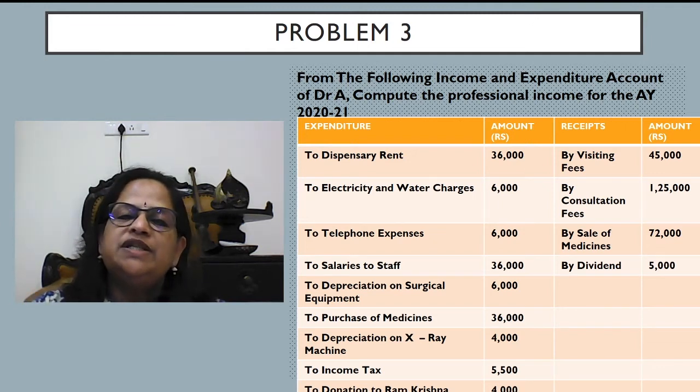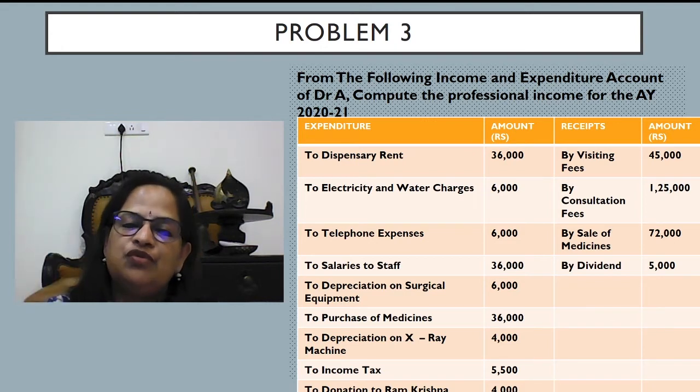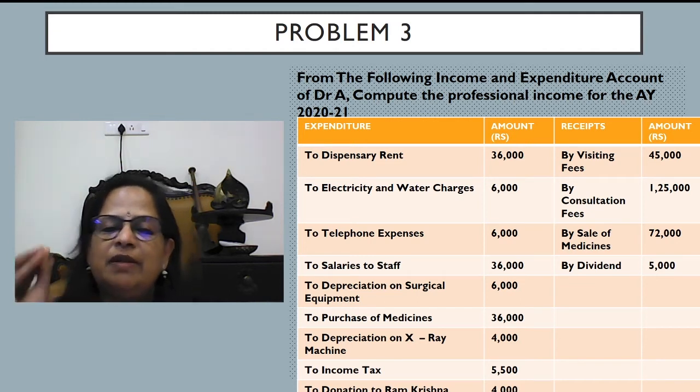So expenditure: dispensary rent can be allowed. Electricity and water charges can be allowed if it's used for this professional clinic. Telephone expenses can be allowed. We have to see the additional information if anything is there. Salaries to staff allowed. Depreciation on surgical equipment 6,000. Here the depreciation value is given. In the previous problem, the rate also you have to remember, because the value and the rate was not given in the problem.